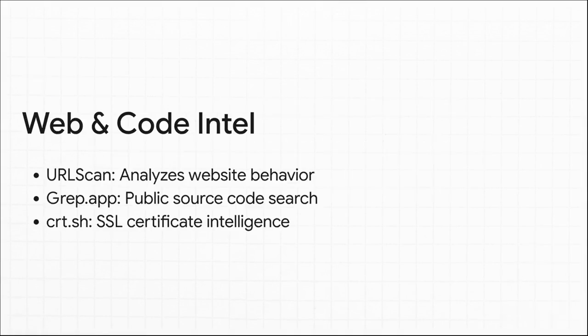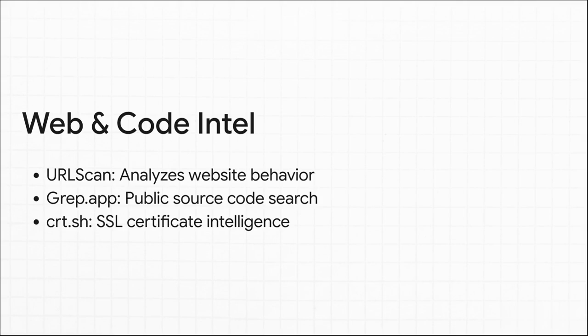And that perfectly tees up Pillar 3, web and code intelligence. Because of those giant human blunders we just talked about, security teams and attackers both use tools like grep.app to scour massive amounts of public source code, hunting for those accidentally leaked AWS keys or internal endpoints. URLScan is another brilliant tool here. It analyzes website behavior just like a real browser would, tracking HTTP requests and third-party services, which makes it a total goldmine for investigating phishing or malware.